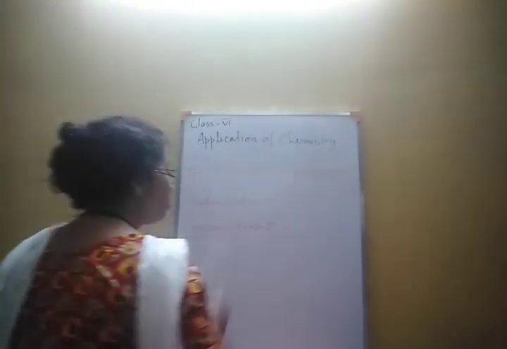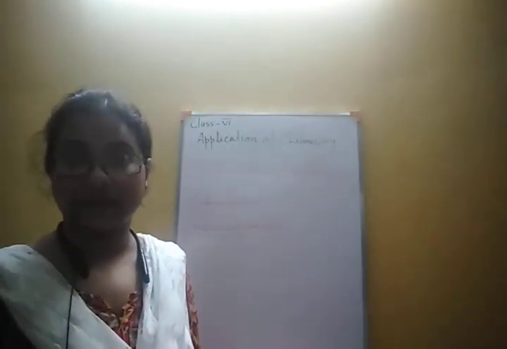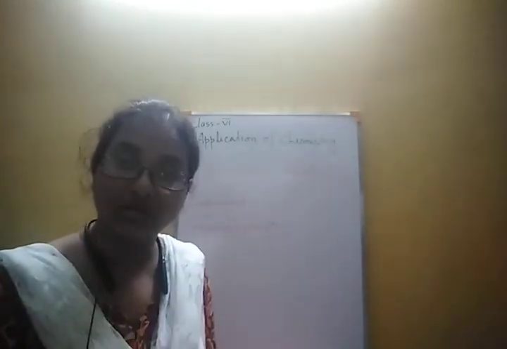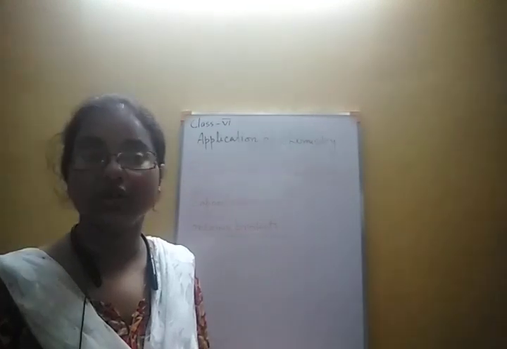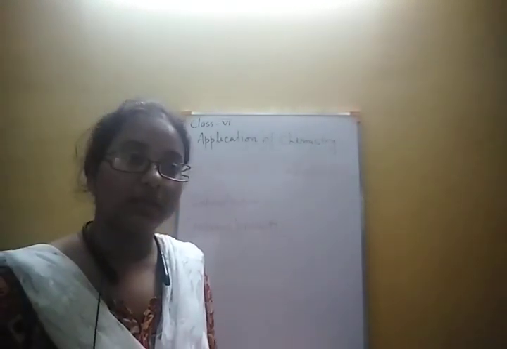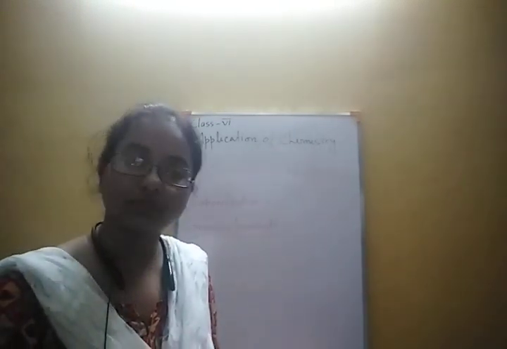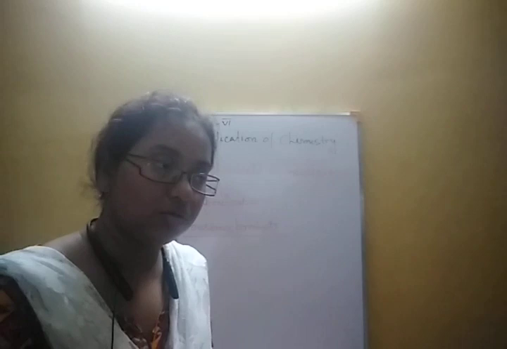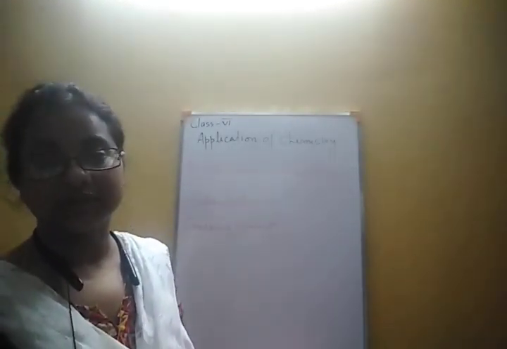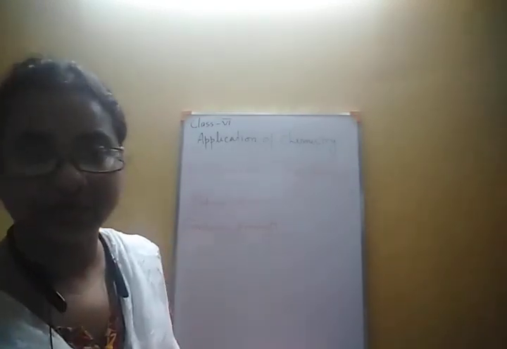To produce all these things we need to go through different steps and chemical processes. So chemistry is directly linked with these products.